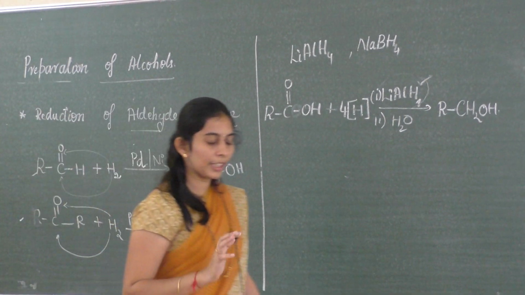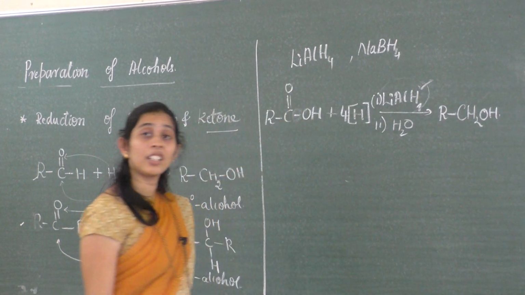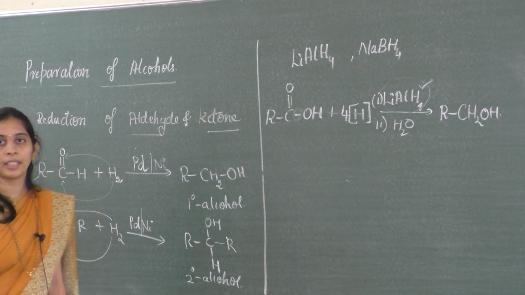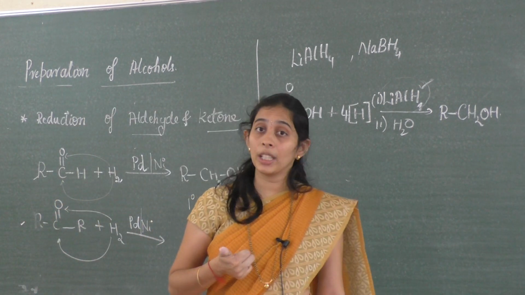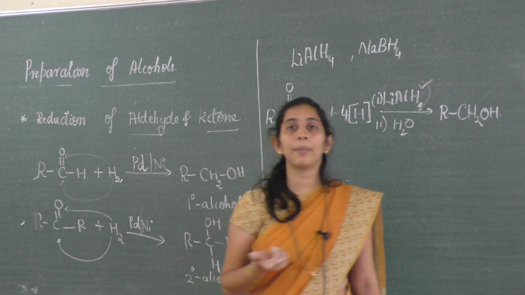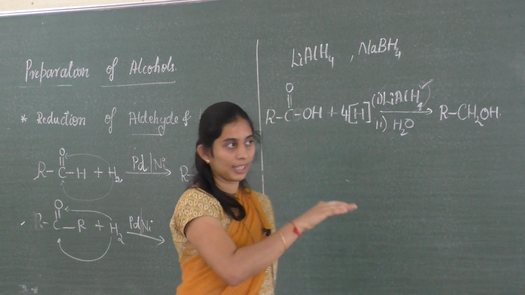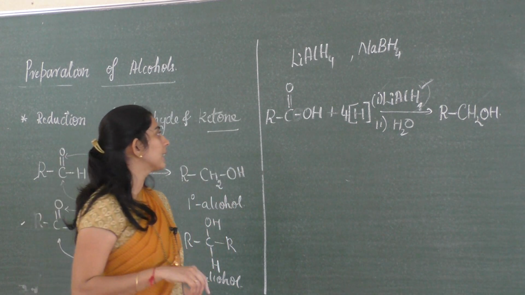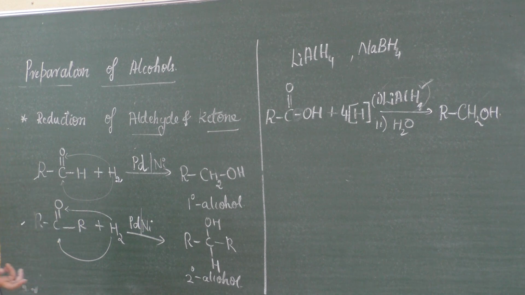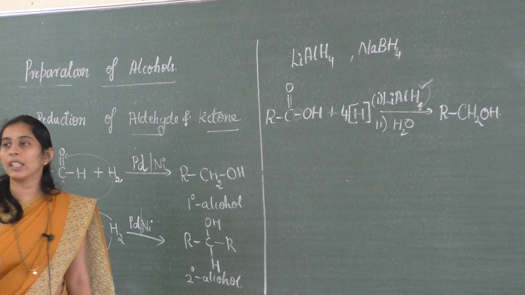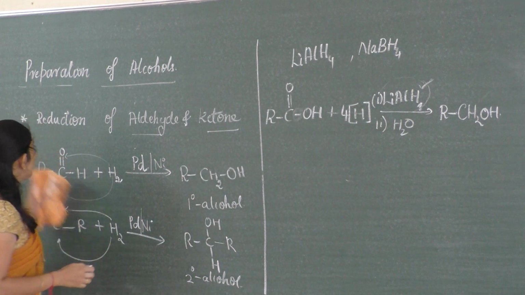Once you study the preparation of alcohol, then one has to study what the chemical properties are. We have discussed physical properties in the last class: what is the boiling point, how it varies, what is the solubility. In today's class we have to discuss chemical properties, how they will react with other chemicals. So that you have to study.